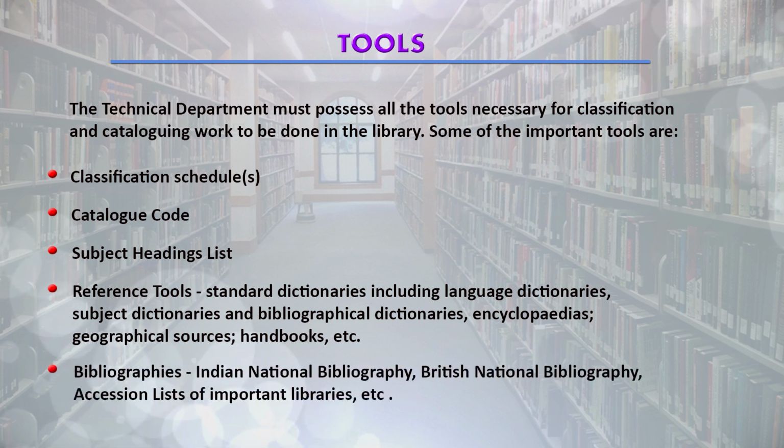Similarly, bibliographies like Indian National Bibliography, British National Bibliography, accession lists of important and large libraries are also helpful in doing this technical work.